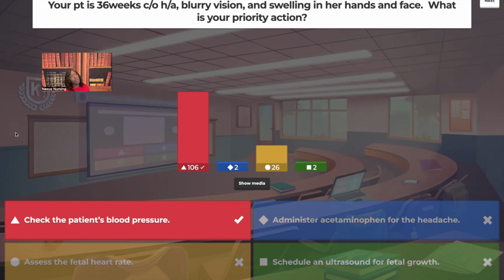Oh, one more thing I want to bring to your attention. So we suspect that mom is having preeclampsia. This patient's having preeclampsia. You're going to want to decrease stimulation, right? That patient's going to be at the end of the hall, away from the nurse's station, away from the telephone ringing, nurses giving report. Again, you want decreased stimulation. That patient's going to be on seizure precautions. The bed is going to be in the lowest position. Side rails are going to be padded. Light is going to be dim. You're not going to have the TV on. You're not going to have the radio on. You want to decrease stimulation for this type of patient.